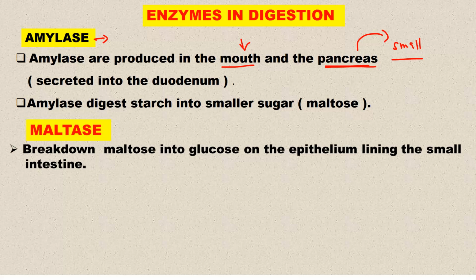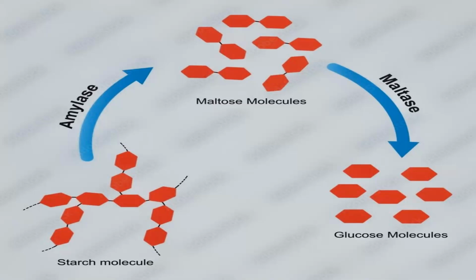What is the function of amylase? The function of amylase is to digest starch into small sugars, which is maltose. In other words, it breaks down starch into a disaccharide, otherwise known as maltose. After that has happened comes what we call maltase. Maltase breaks down maltose into glucose on the epithelial lining of the small intestine. So this is the whole process.